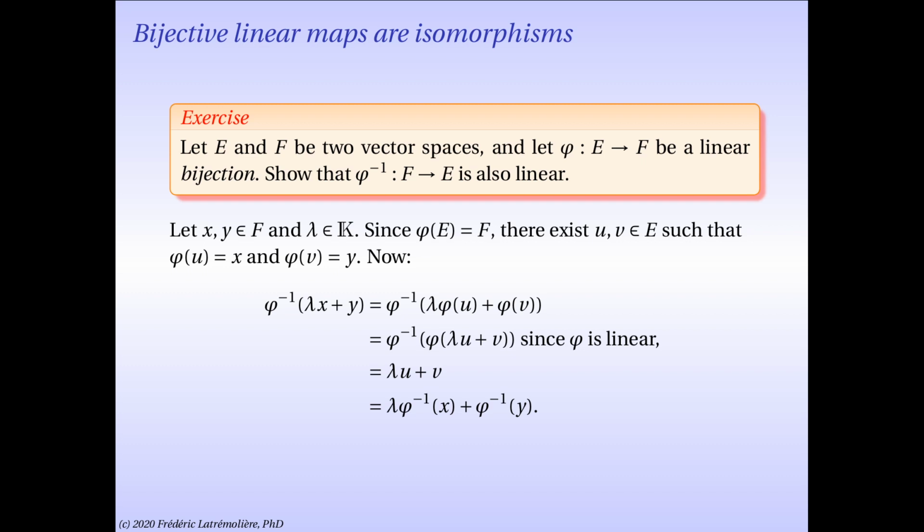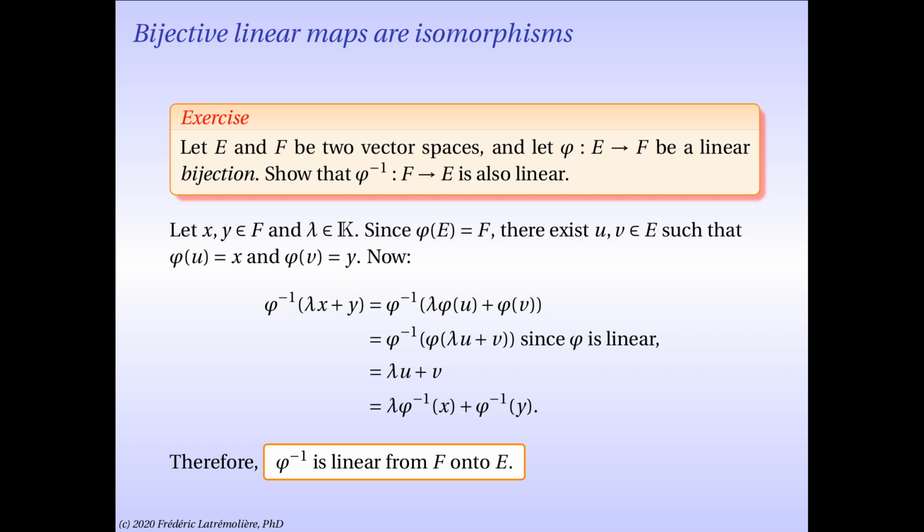If you look where we started and where we ended up, you see that we have proven that the inverse of phi applied to lambda x plus y is equal to lambda times the inverse of phi applied to x, plus the inverse of phi applied to y. Since x and y were arbitrary vectors in F, and lambda was an arbitrary scalar, we have proven that the inverse of phi is indeed a linear map from F to E.